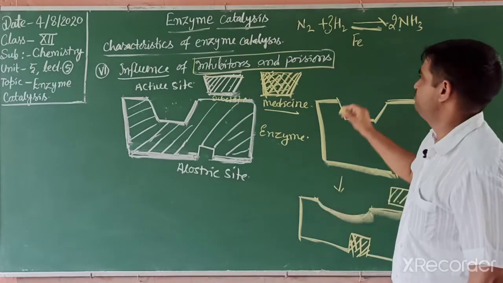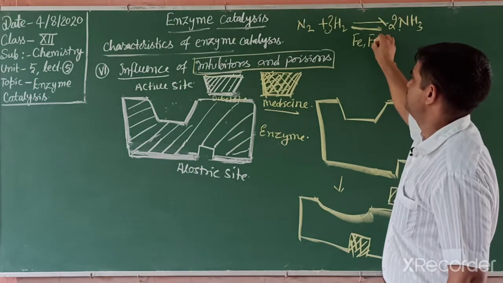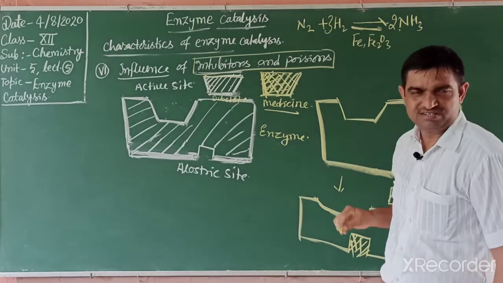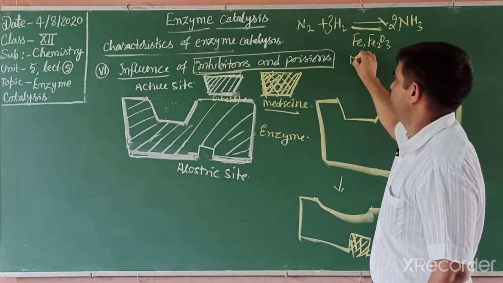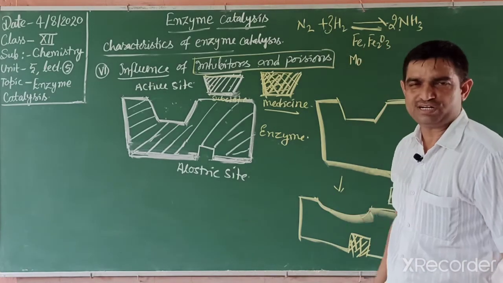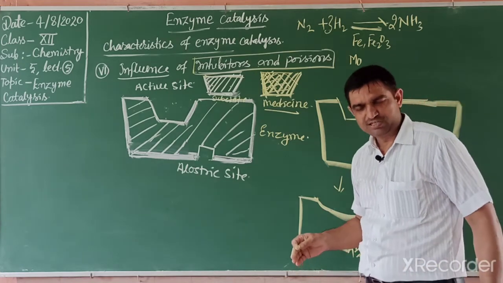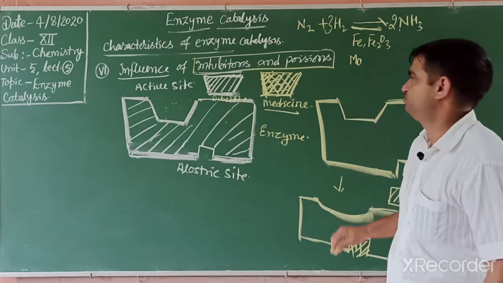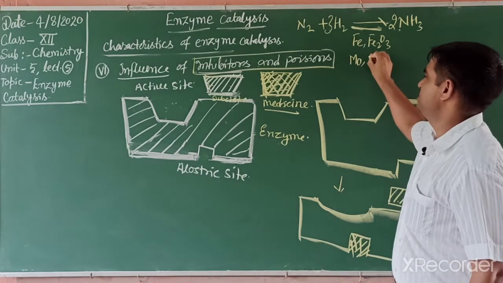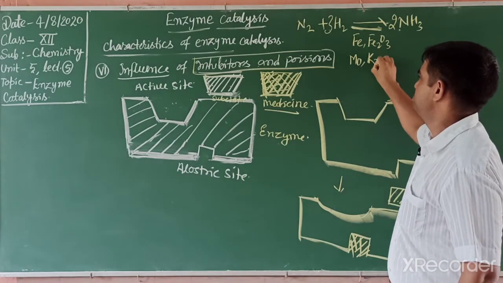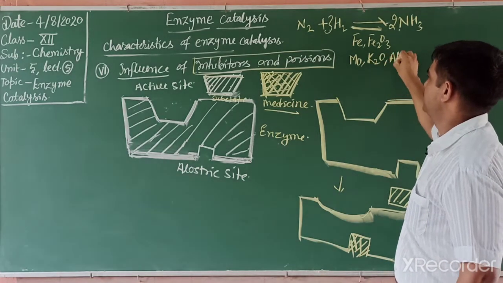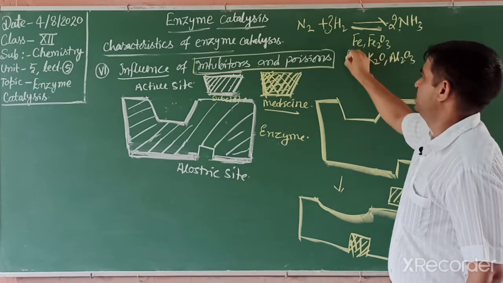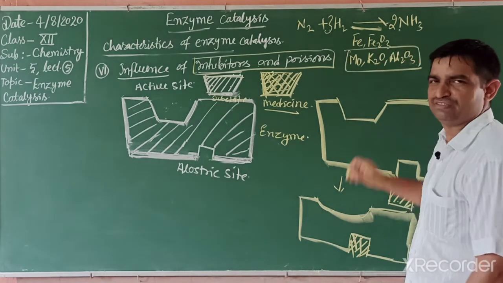These days we use iron oxide. And students, you know, molybdenum acts as a promoter. Promoters are those substances that increase the efficiency of a catalyst. Now these days we use potassium oxide and aluminium oxide, alumina. These act as promoters.